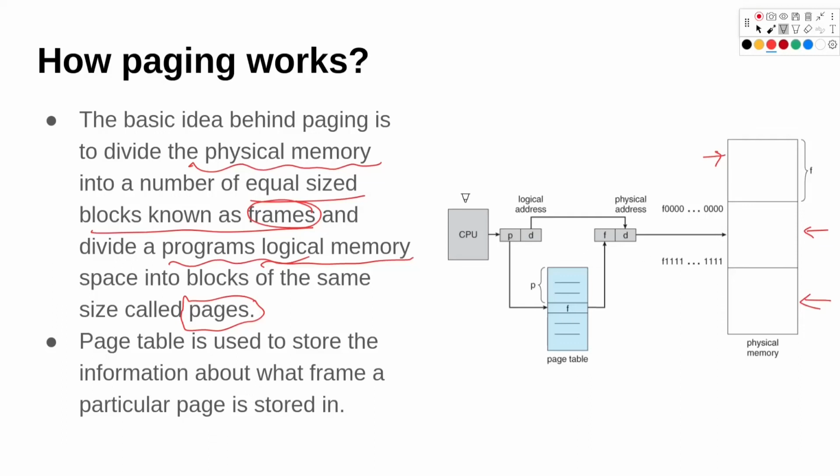So if this is the CPU and this is the logical address, we have a page number and this is the offset. So using this information, we can locate this page in the page table, and from the page table we can convert it into the physical address. Since the page table stores that information, once we have the physical address, we can find that process in the physical memory here. So it is available here, which is F, right? So that is how paging works.